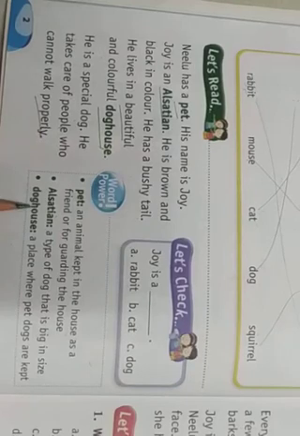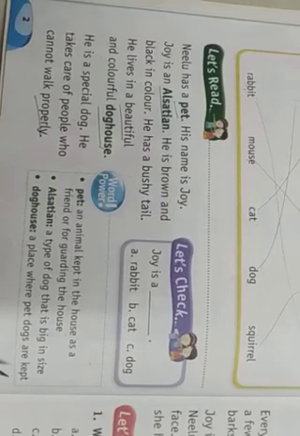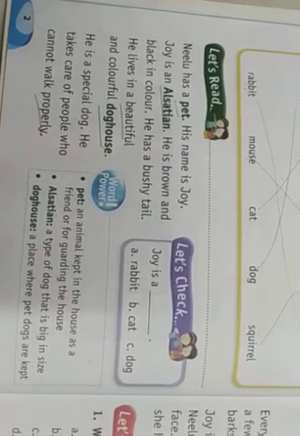Here the meaning of dog house is a place where pet dogs are kept. We as humans have our own house, which we call home, right?